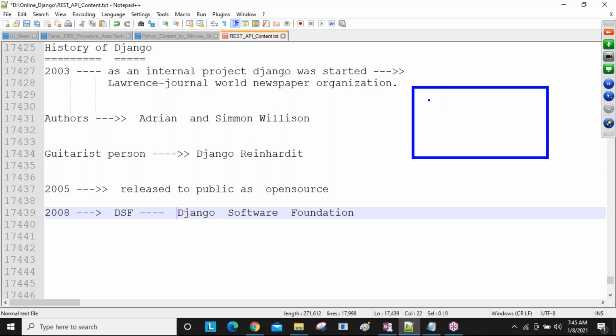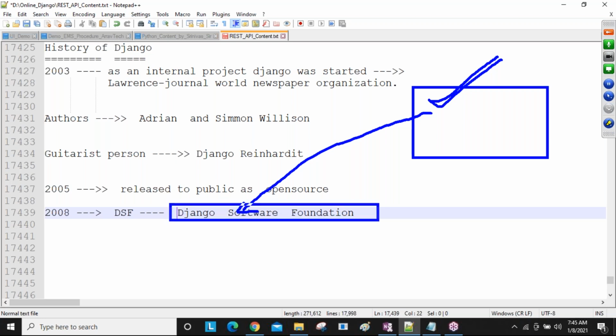One particular person or organization develops one module and says, using this module you get these benefits. These modules are given to this organization. Adrian and Simon Wilson add this feature. They cross-check whether it is really useful or not, and then they add it into our Django framework.